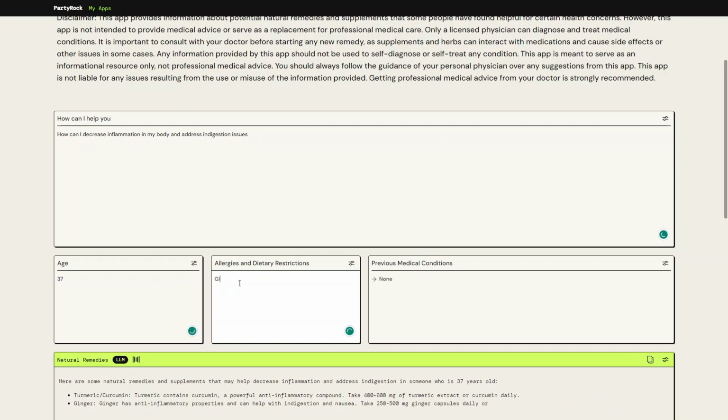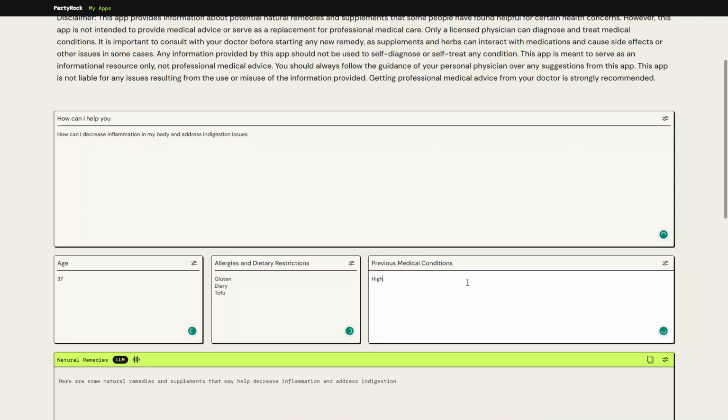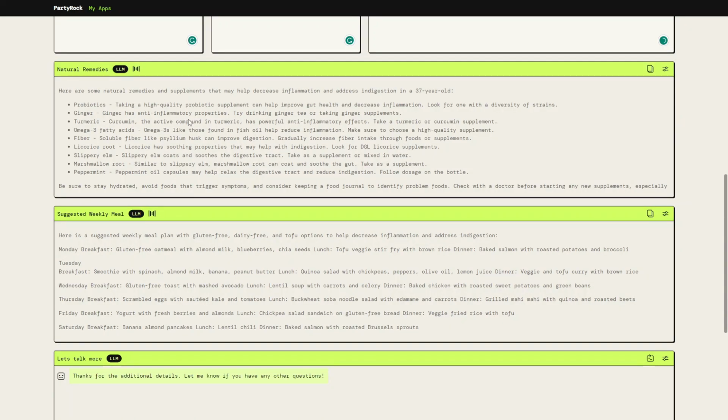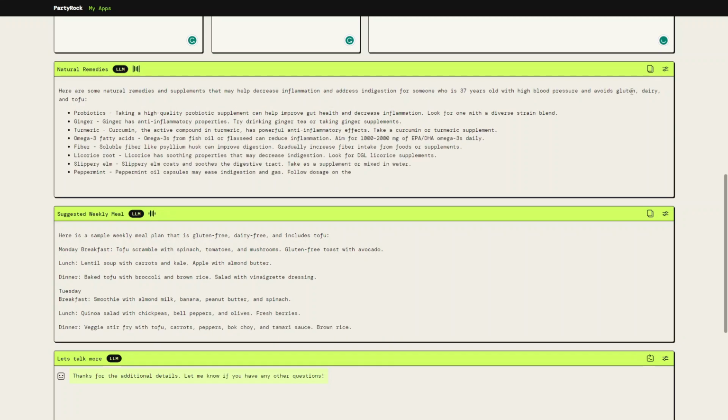For example, I'm going to provide it with gluten, dairy. I also don't like tofu, so I will include tofu. Previous medical conditions, we can come up with something like high blood pressure. Once we provide these inputs, the application will start building a natural remedy for us, considering all the information that we provided previously, the age, the medical condition, and any allergies or dietary restrictions.